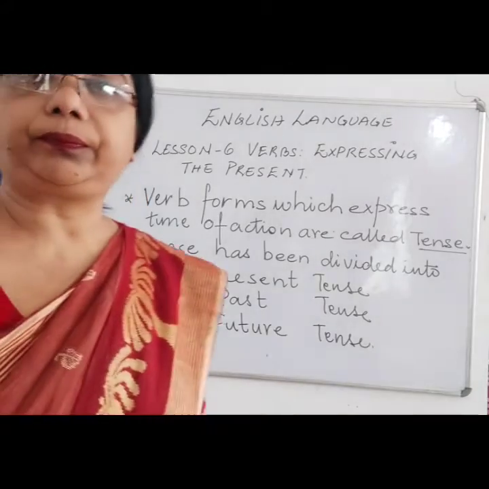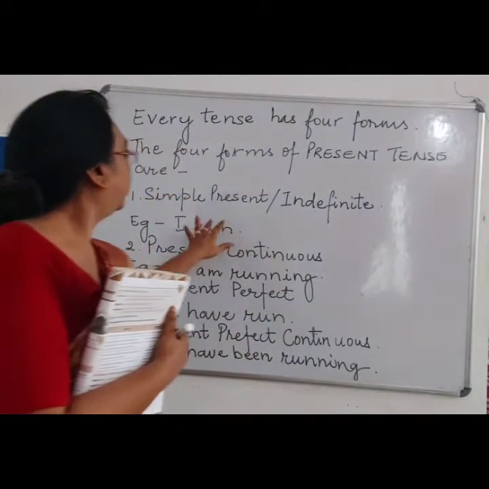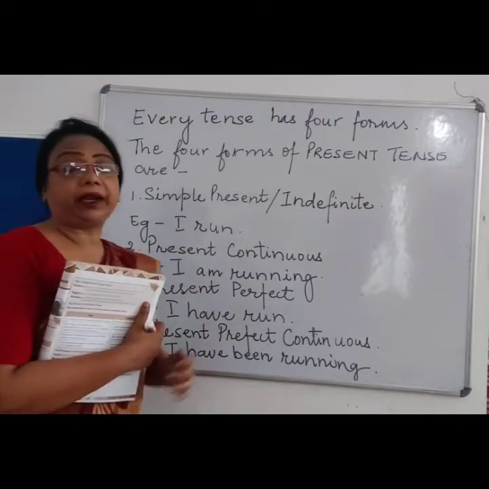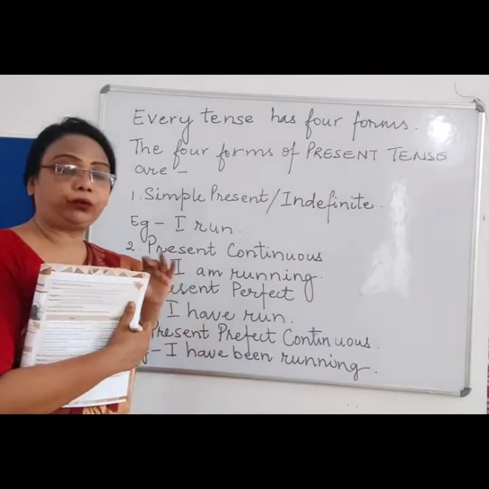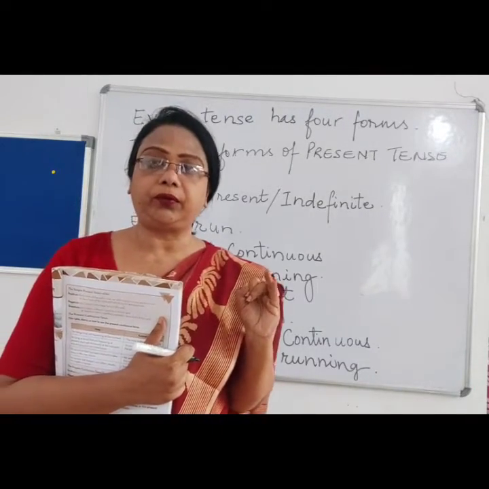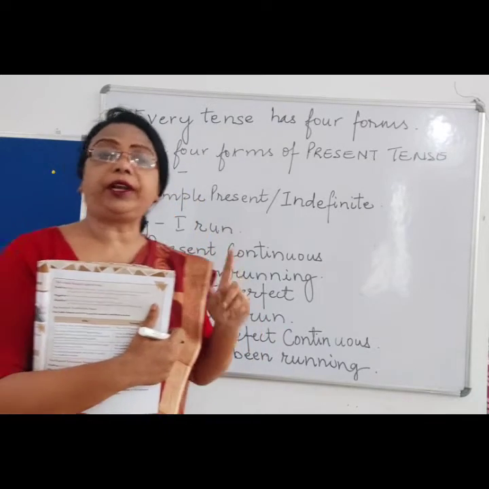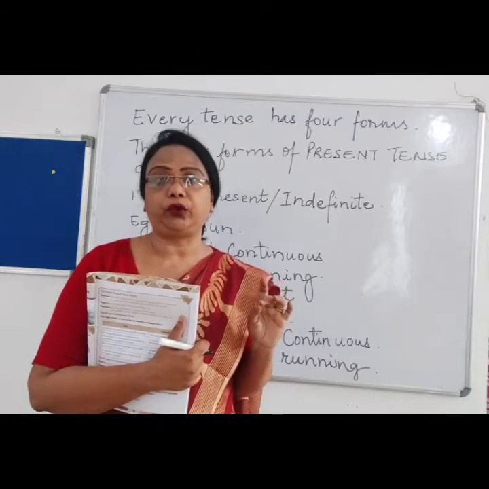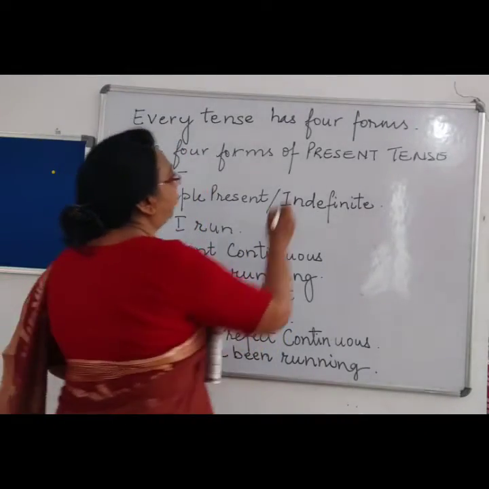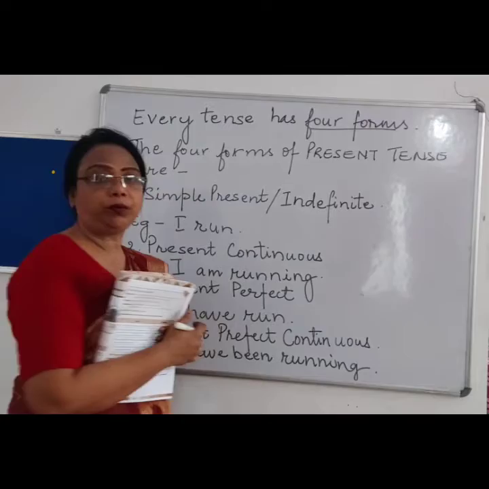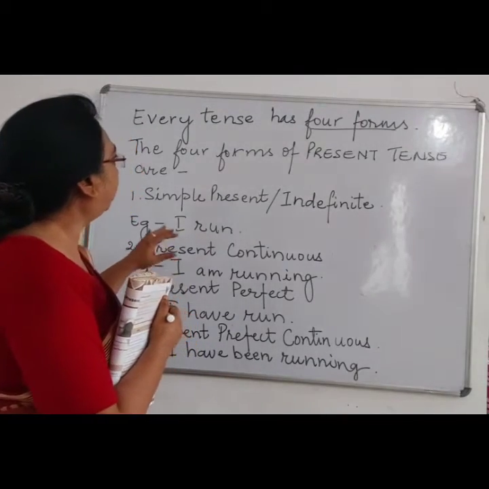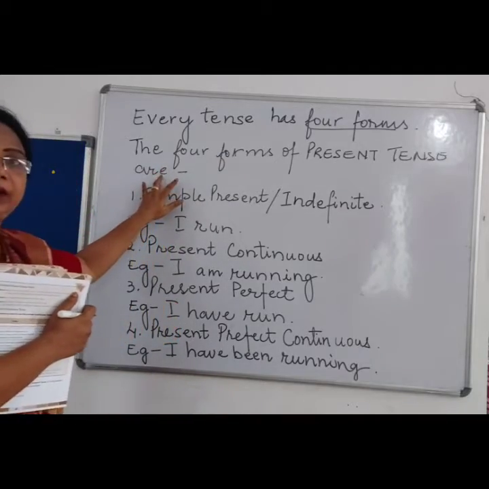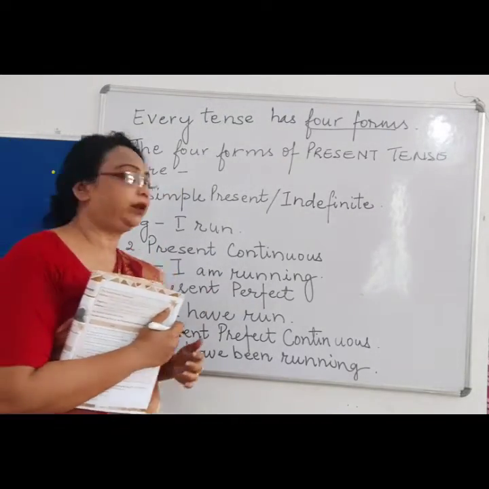Right children? Now look at the board. It is said that every tense has four forms. We know that there are three types of tenses. Now every tense, all the three tenses, present tense, past tense and future tense, they have four forms. They have how many forms? Right. They have four forms. Now we will see the four forms of present tense.